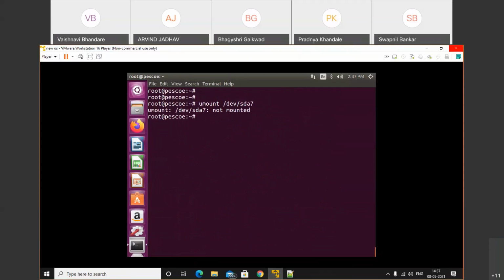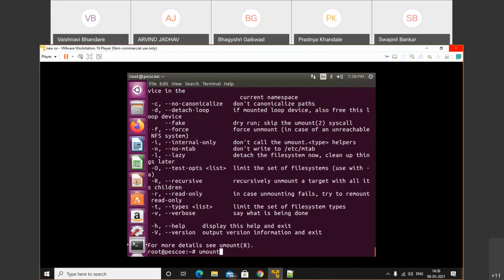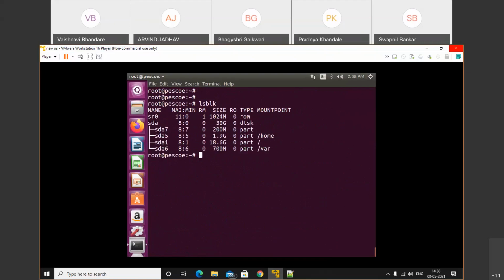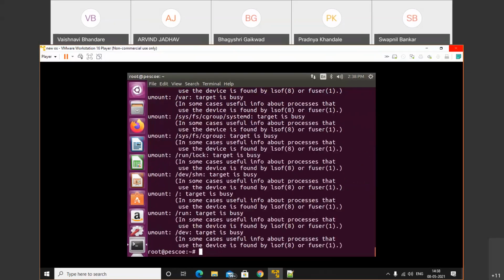Just check, it was mounted on the point. We just need to use umount. See, we successfully unmounted that. When we use just the umount command, and press -a, it will successfully unmount the disks that can be easily unmounted.